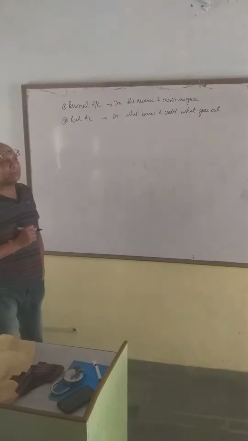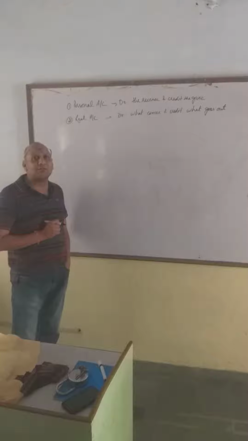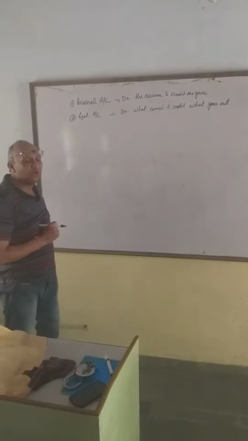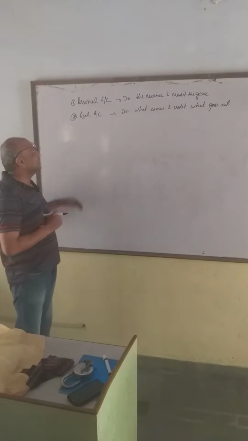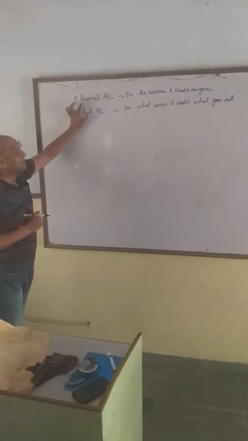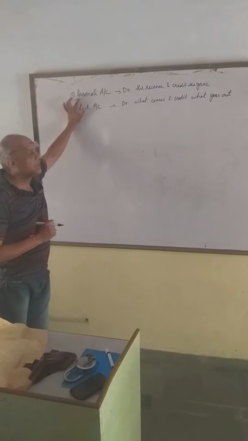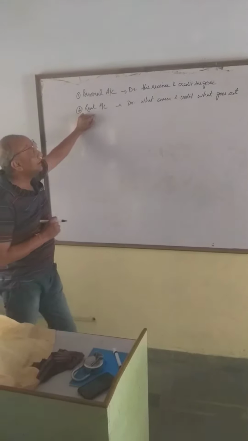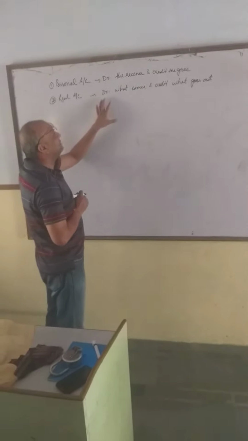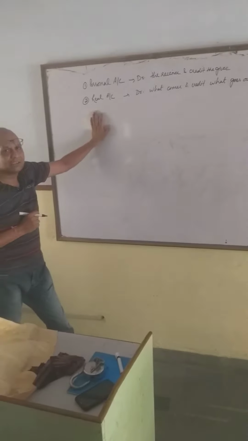Today we are here to explain how to record business transactions in books of accounts. What rule will a businessman apply to record a business transaction? Yesterday I discussed two rules. Number one, personal; number two, real. Personal account identification: all names come here. Real account: all assets. The rule is debit the receiver and credit the giver for personal account, and debit what comes in and credit what goes out for real account.